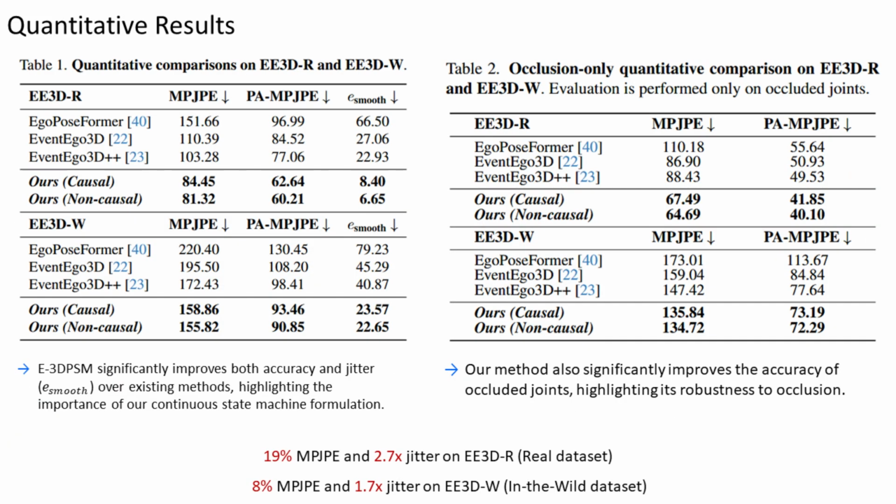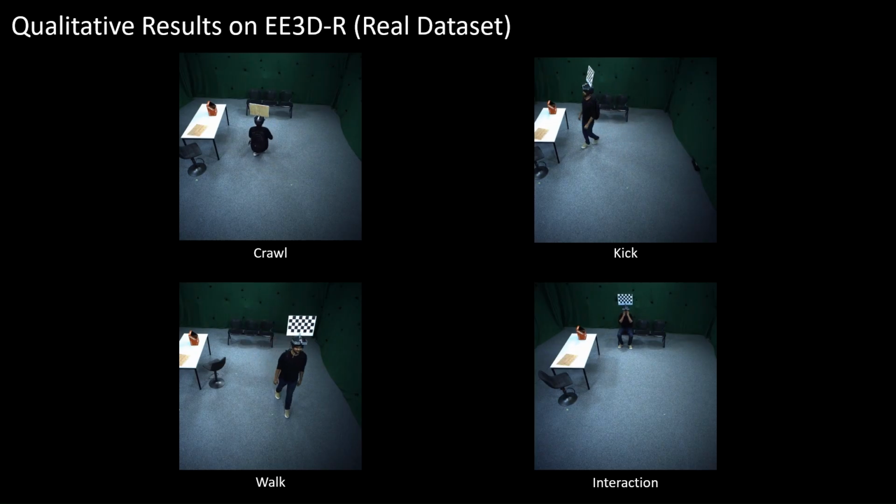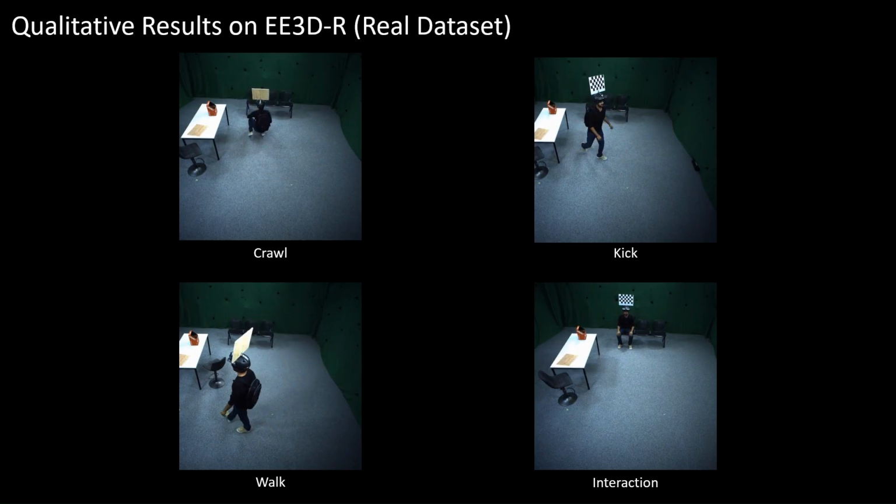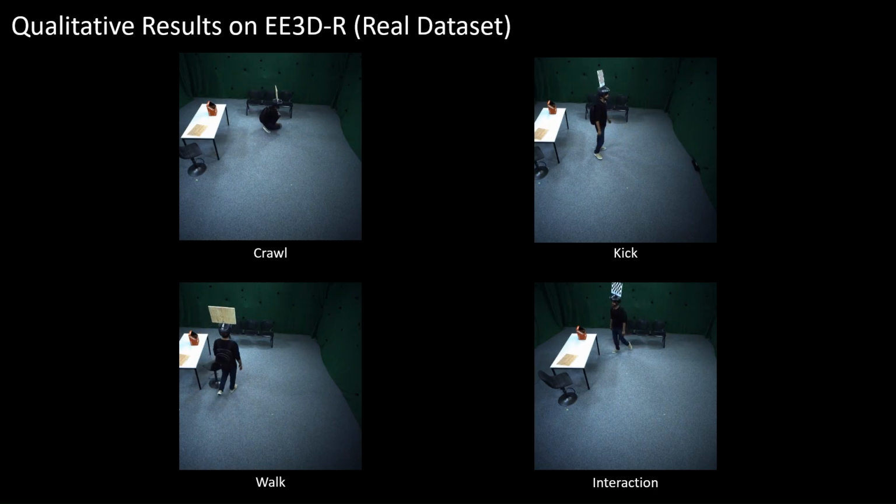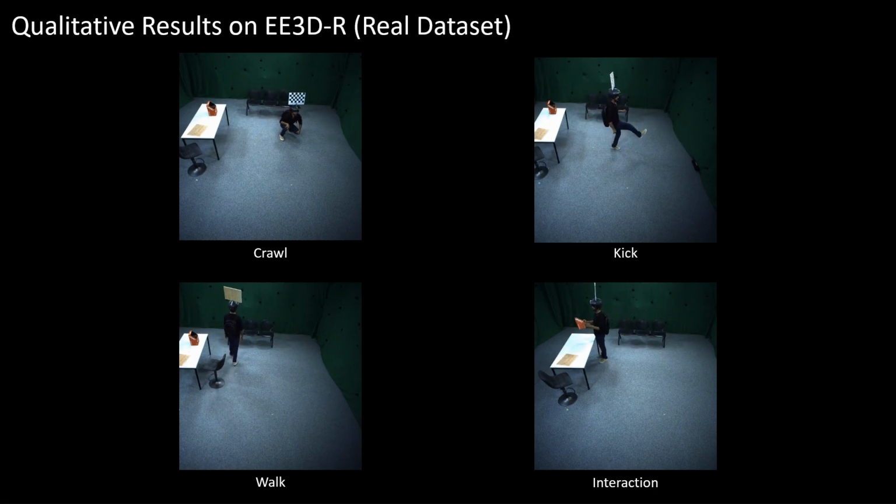We now show quantitative results. Our method significantly outperforms existing approaches on both E-3DPSM and E-3DPSM datasets. We also substantially improve the accuracy of occluded joints. This highlights the importance of our continuous state machine formulation. Next, we show qualitative results on the E-3DPSM dataset. We showcase crawl, kick, walk, and interaction actions.